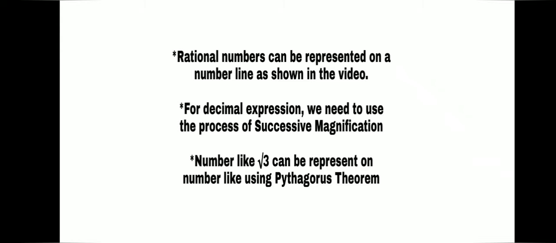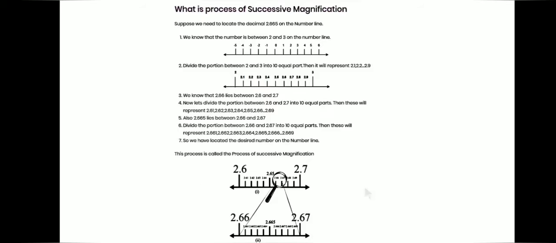After learning about the representation of rational numbers on a number line, we will learn how to represent a decimal number and irrational numbers on the number line. The decimal number can be represented on the number line by the process of successive magnification, and all the irrational numbers can be represented on the number line by using Pythagoras theorem. Let us study each one of them.